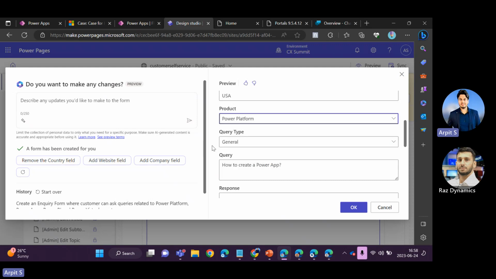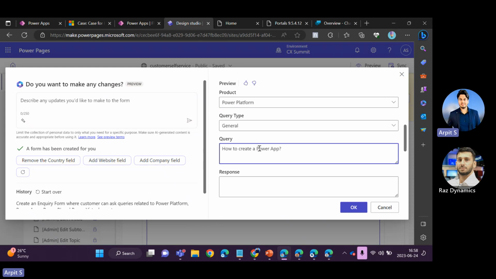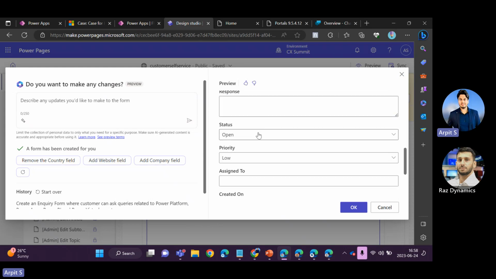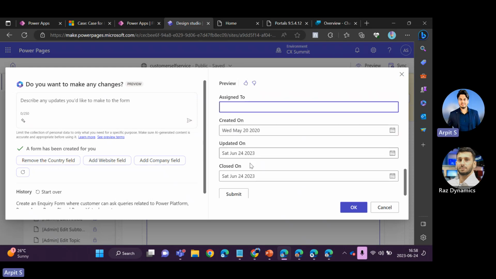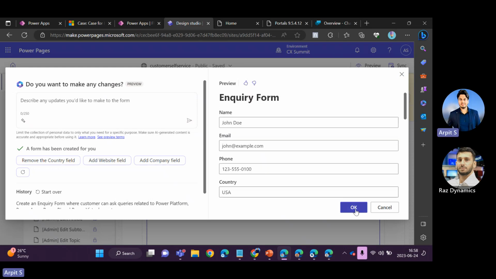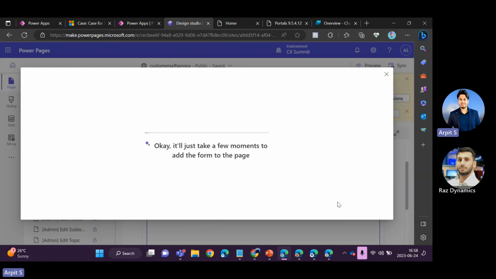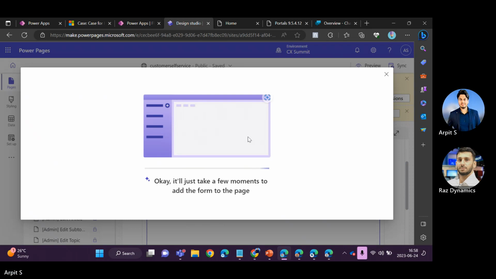The issue is all about the query. You can provide the descriptions, response, status, like whether it is open or closed. And all this information is there. Now if I click on OK, it automatically created a Dataverse form. And now this is the form which is being added on the Power Pages site.